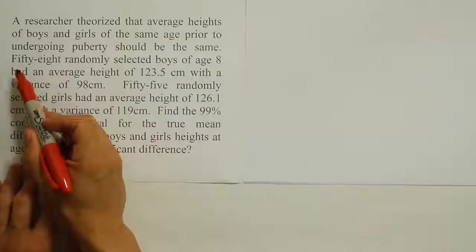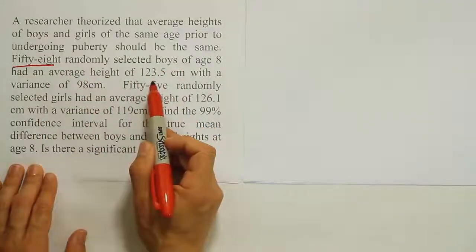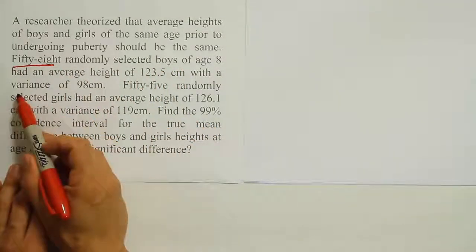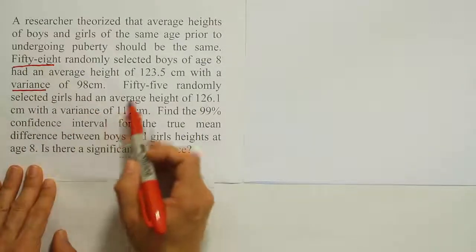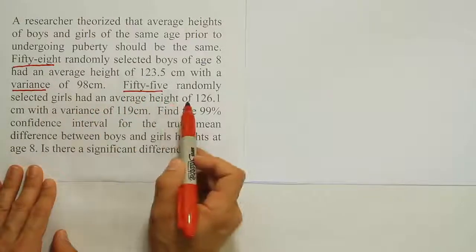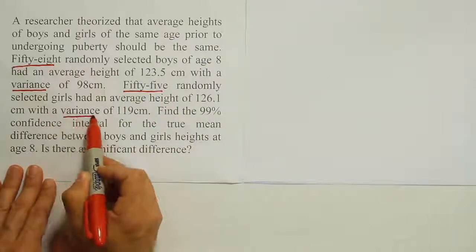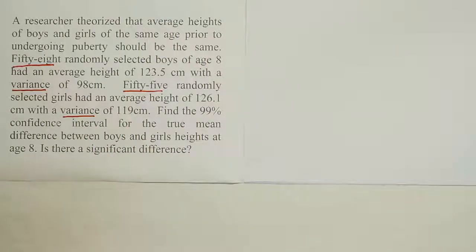So what they say here is that 58 randomly selected boys of age 8 had an average height of this with a variance of this. Notice they talk about variance here. They don't give us a standard deviation, they give us the variance. And then they say that 55 randomly selected girls have an average height of this with, again, a variance of 119 centimeters.